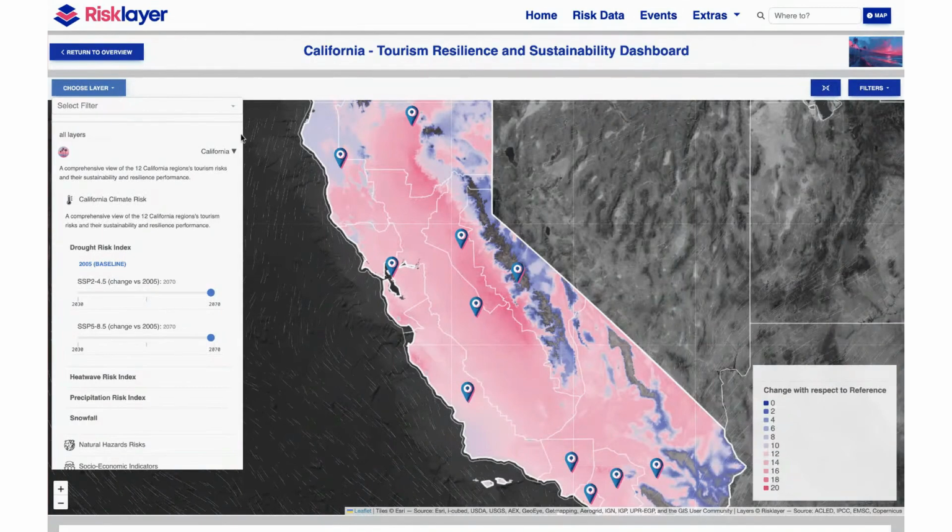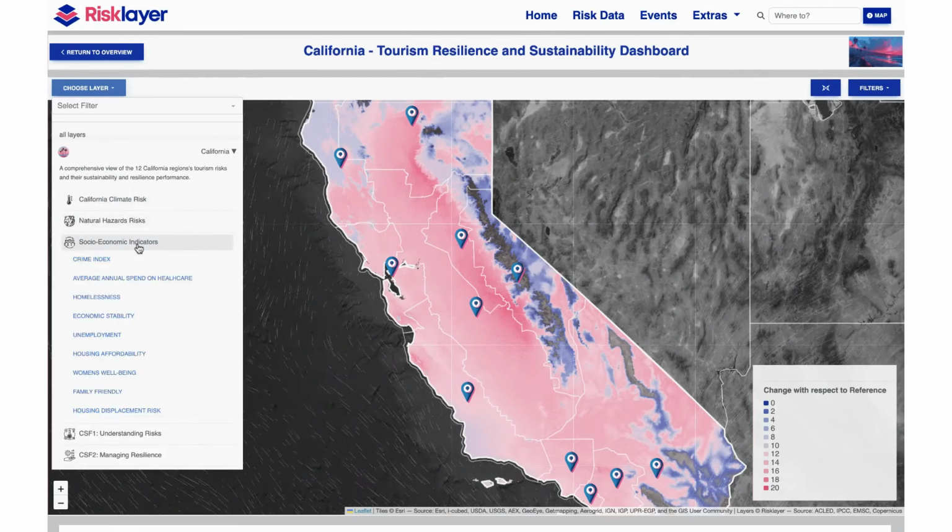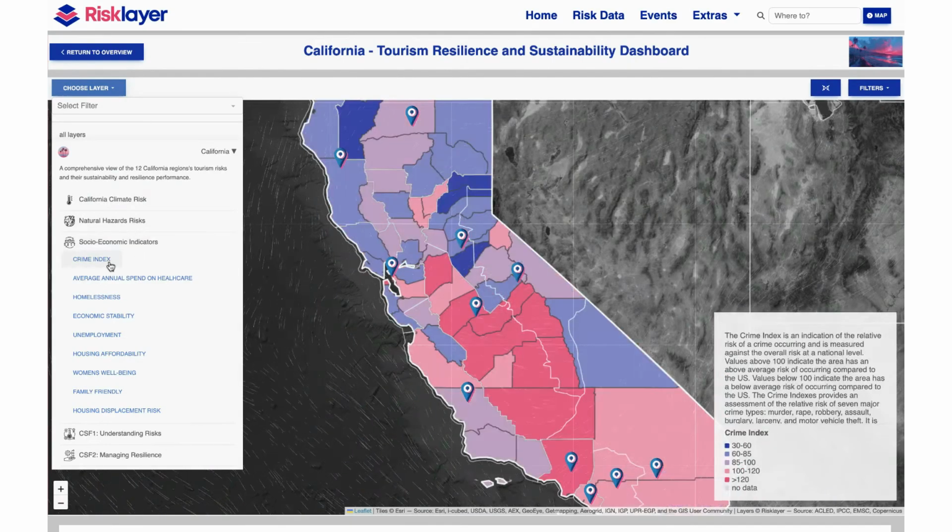Beyond physical climate risks, the dashboard also shows safety and economic risk indicators that impact tourism resilience. Crime Index indicates the relative risk of crime compared to the national average. A score over 100 means a higher than average crime risk. A score under 100 indicates a lower than average crime risk.